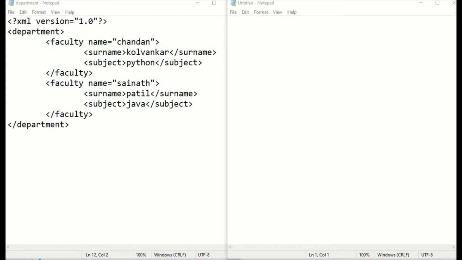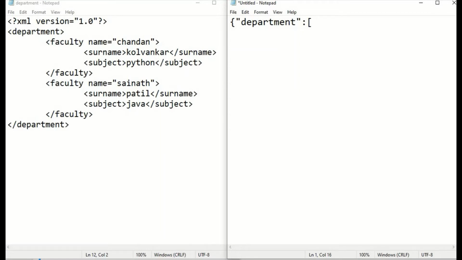Let's create a JSON file first. On the left side of your screen, you are seeing the XML file that we used in a previous example when we saw XML. Similar to XML, we are creating a JSON file here. So on the right side, we will be creating a JSON file. It is similar to a dictionary in Python. So I am creating department, which is a key for which I have multiple entries. So I'm taking those entries as an array. So this is my array of each and every faculty here.